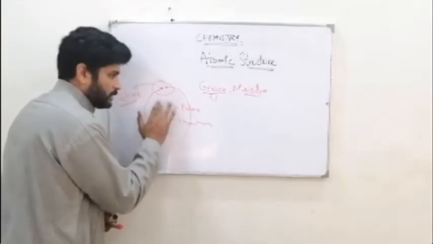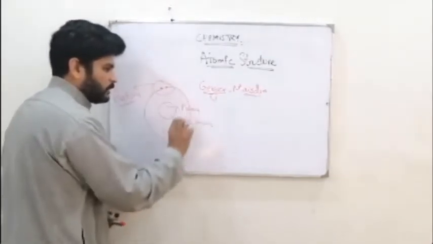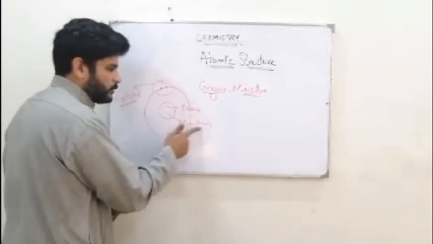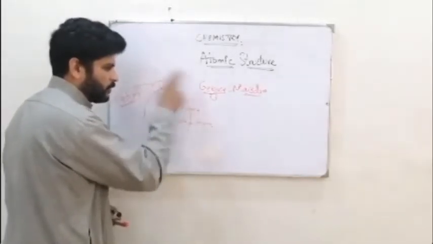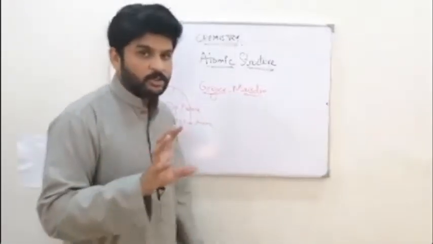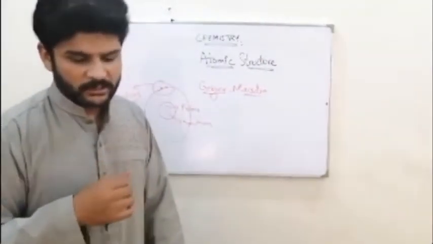It has a nucleus and it has electrons revolving around it. There are three types of particles. One is neutron, one is proton. Protons and neutrons are inside the nucleus while the electrons are revolving around. Right? So I hope you got this structure.